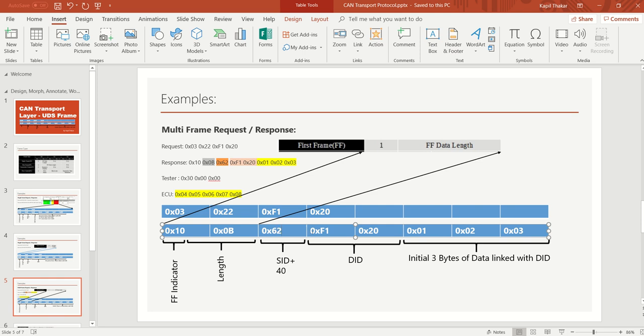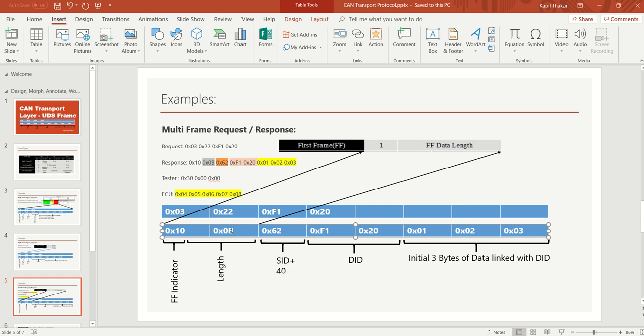Now how the value 0B in the length comes, that we need to calculate, and we will see it now. As we said, there will be 8 data bytes, plus 2 bytes for the DID and 1 byte for the SID. So 8 plus 2 means 10, 10 plus 1 means 11, and 11 in hex value is 0B. That's why we have 0B over here in the response.